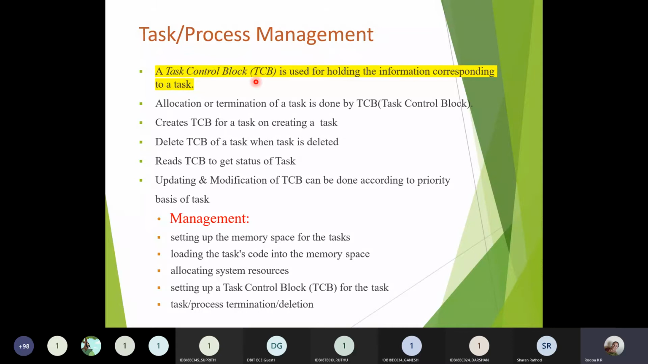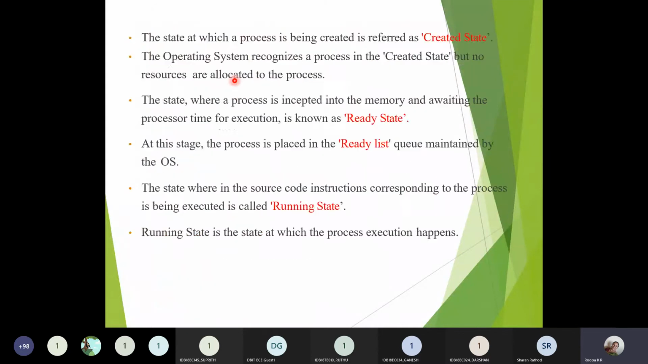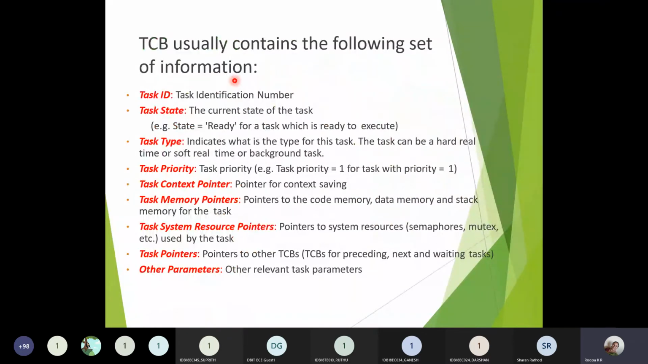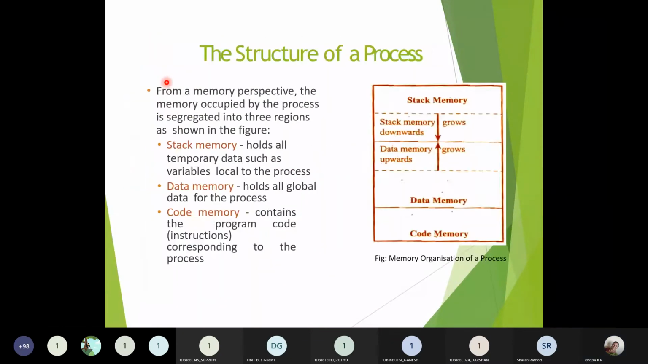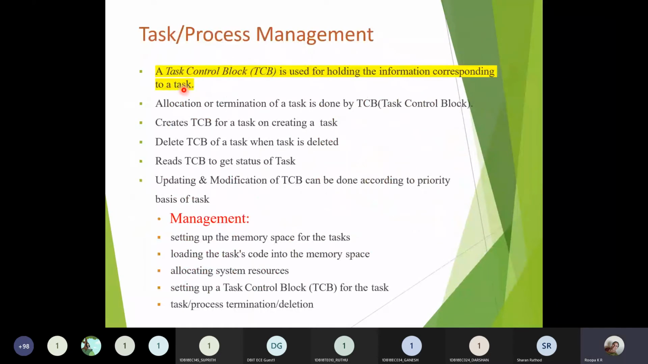As you know, TCB is the task control block, which is used for having the complete information related to the task that has been created. What will be the content? It will contain the task ID, the task priority, then the task state, type, all these things will be there in the TCB related to that particular task. Similarly, for process, you have PCB, process control block. As you have TCB for task, for process you'll be having PCB.